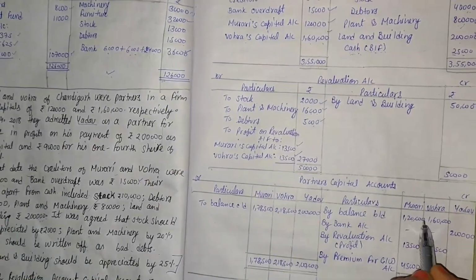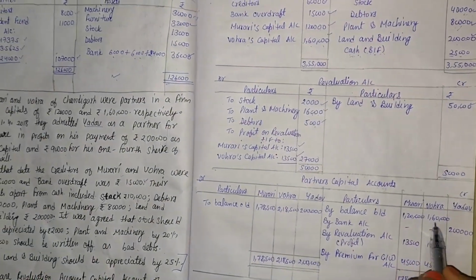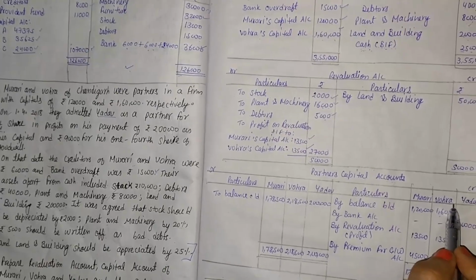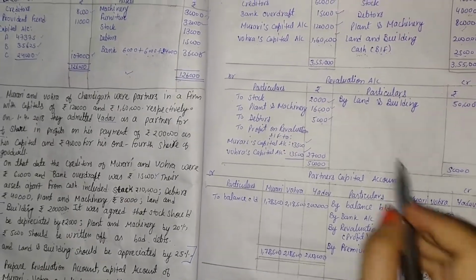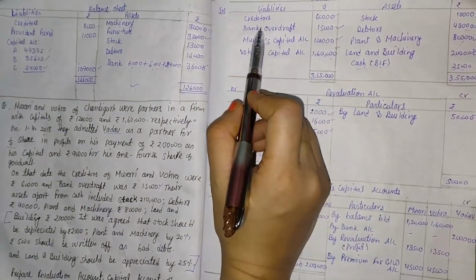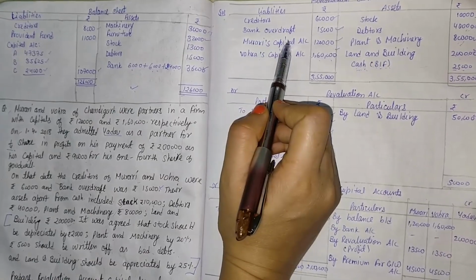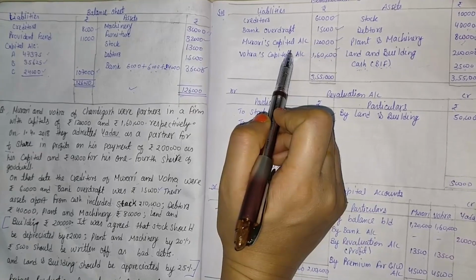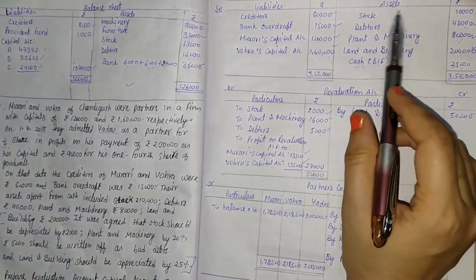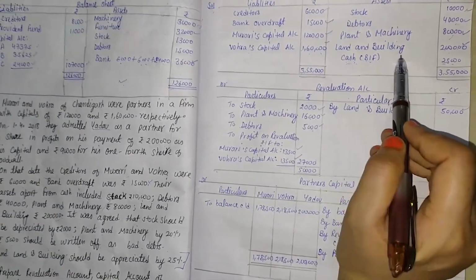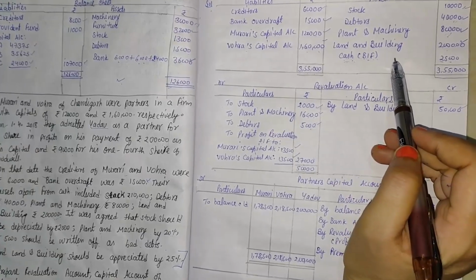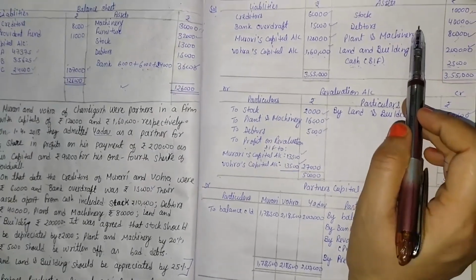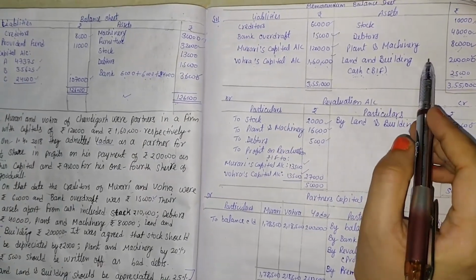Here 1,20,000 in Murari's column and 1,60,000 in Bora's column. Then there is no other information like reserve, workman compensation reserve or any other type of items that can be distributed. So come to the asset side. Stock, debtors, plant and machinery, land and building and cash. It means there is no other value of assets that can be divided in the capital account.